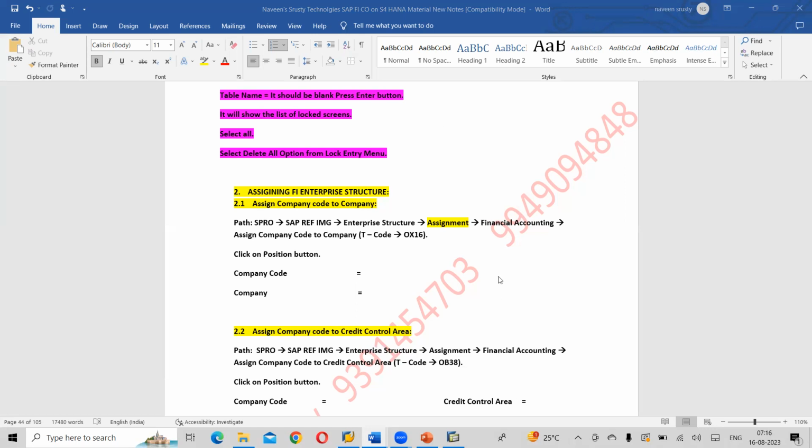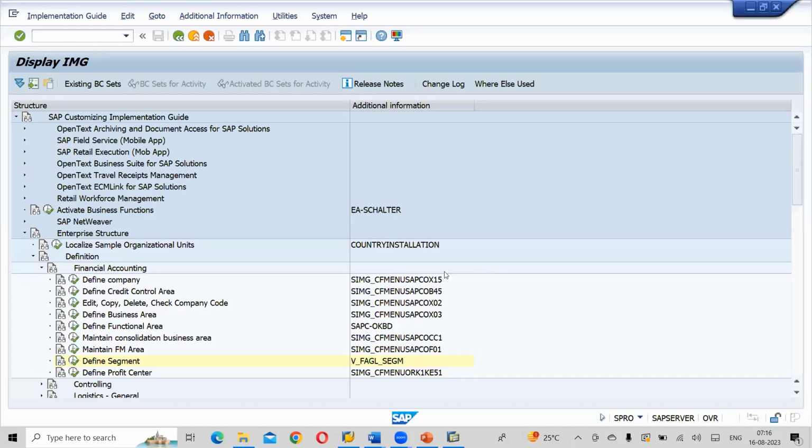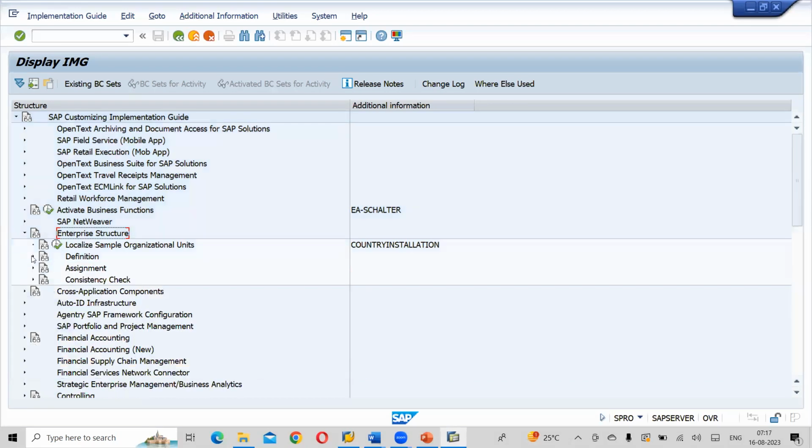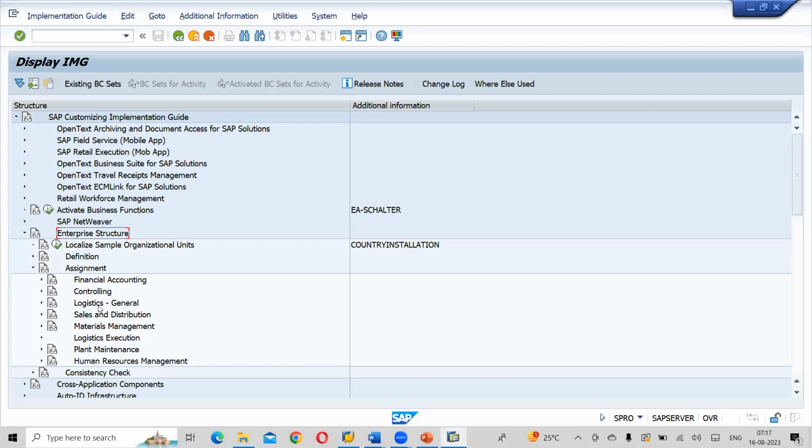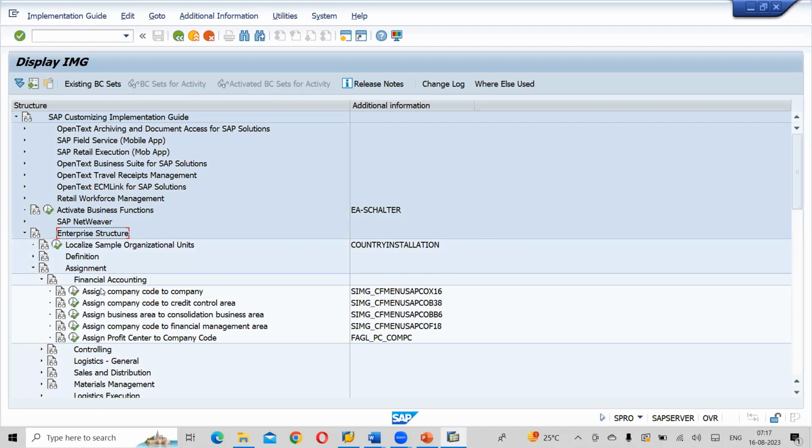Okay. So I'll repeat once again. See here, till definition, we have the same structure. SPRO, SAP reference IMG, enterprise structure. So instead of definition, you need to select assignment here. The modules are the same, so our module is financial accounting. Here you can see assign company code to company. Transaction code OX16.